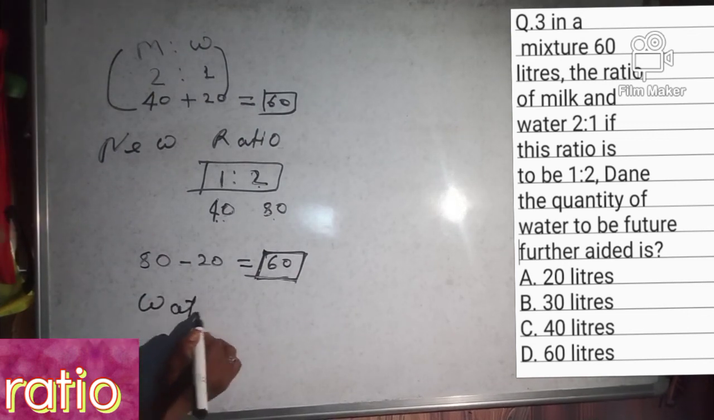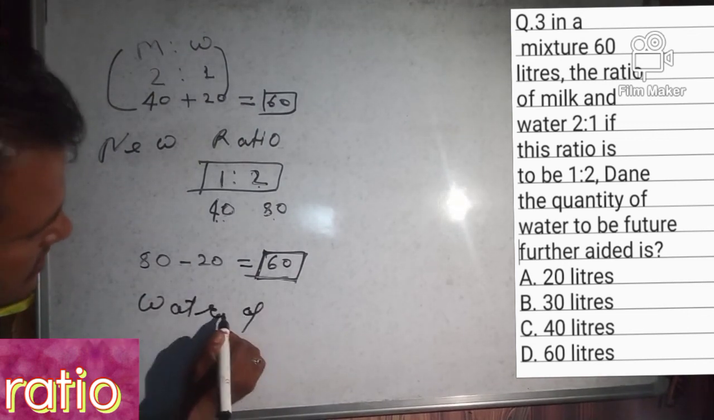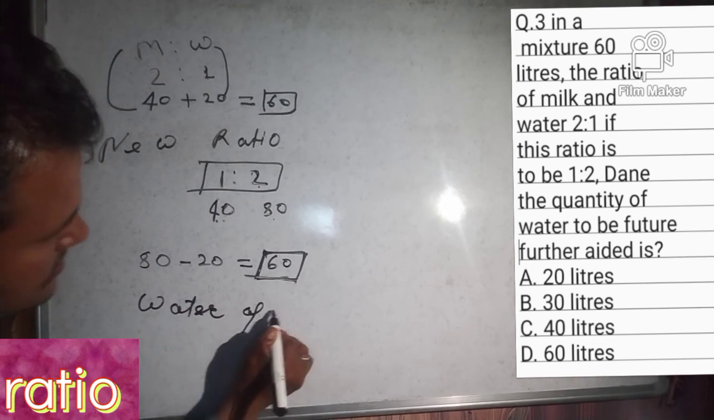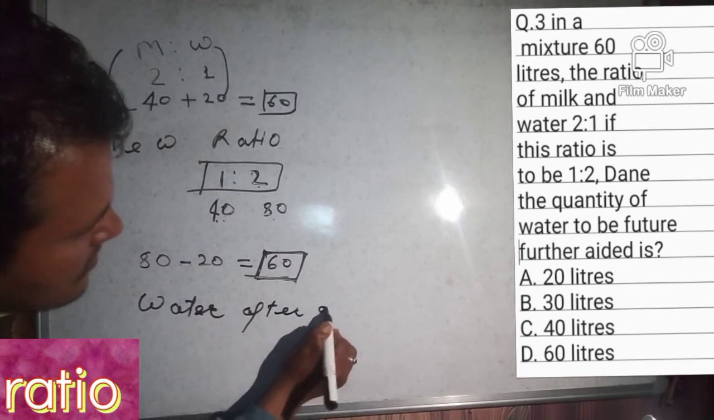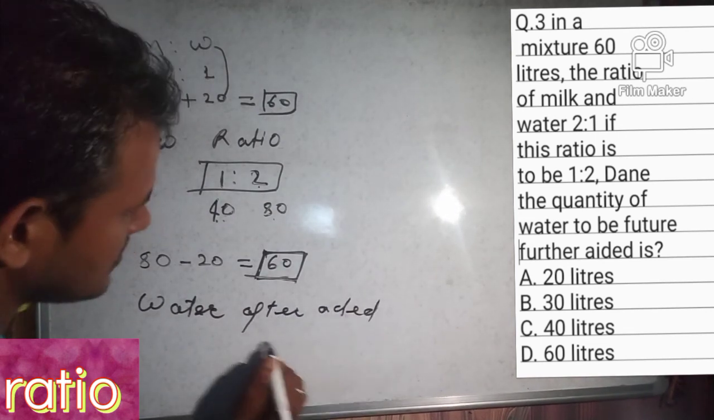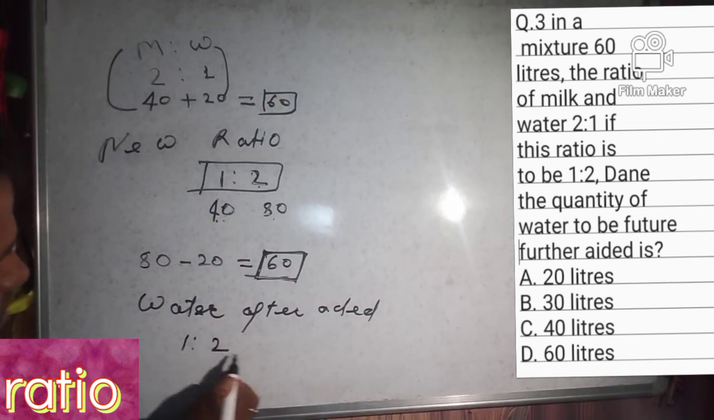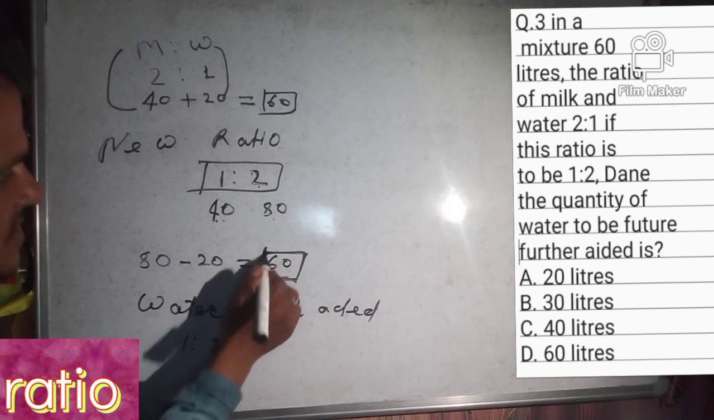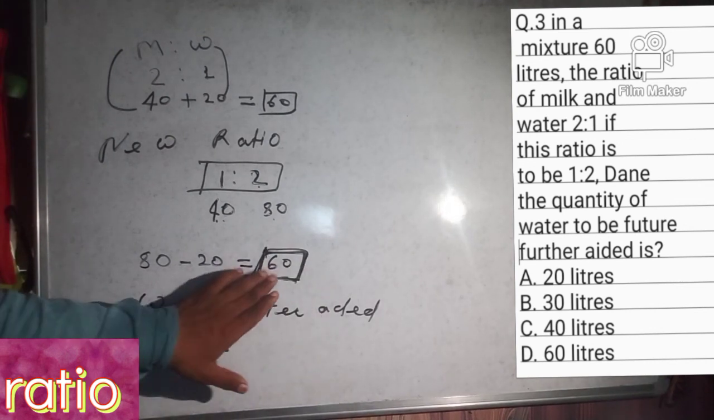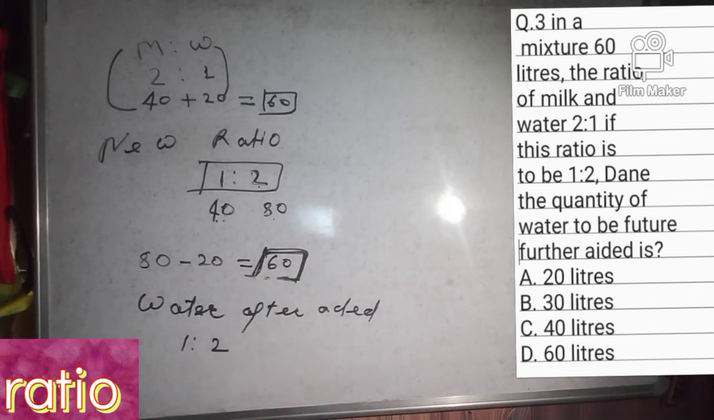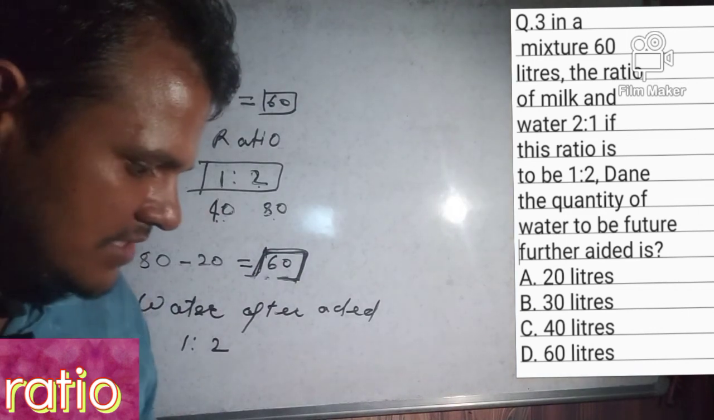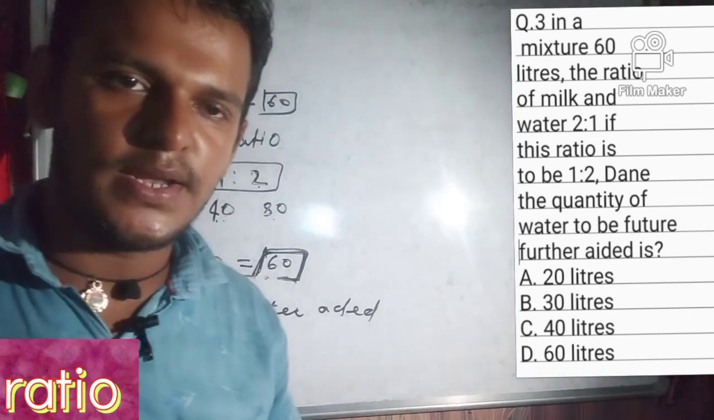Water after adding, it will be 1 ratio 2 and the water added will be 60 liters. So our answer is 60 liters, right? So which option number is correct? Option number D is the correct answer.